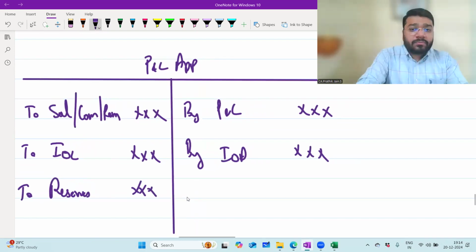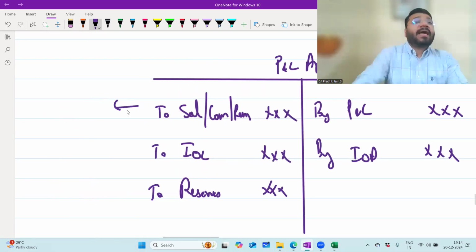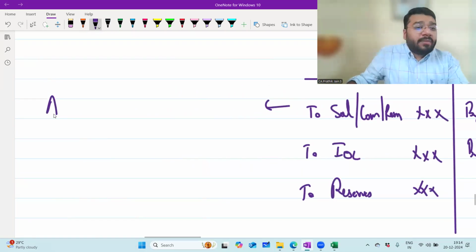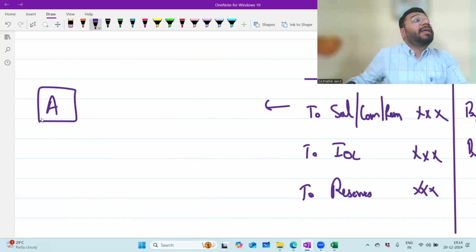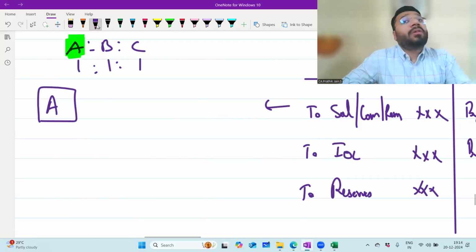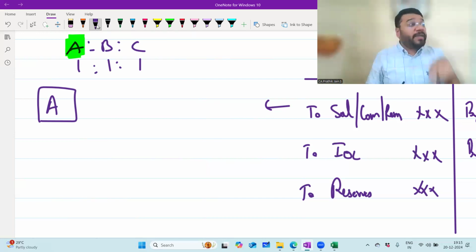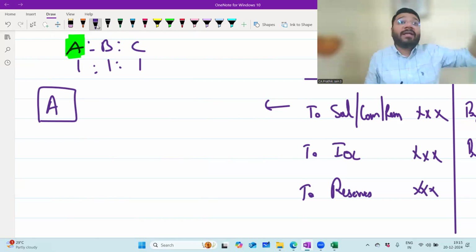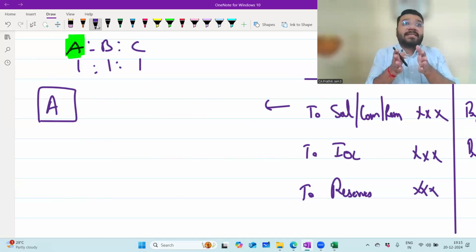Correct? Now, very quickly, salary. A, B, C are partners. Out of the 3, A is a working partner. A, B, C have an equal profit sharing ratio. A is just a working partner. Imagine we give the profit to all 3 partners equally. Who will feel bad more? A. Why will he feel bad? He's working, B and C are not working. He's getting the same amount of money as the other 2 partners who are not working. So there should be some differentiation.